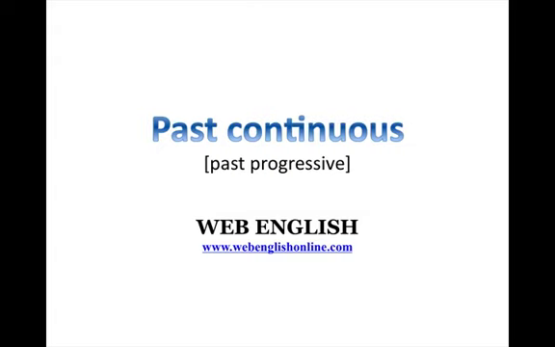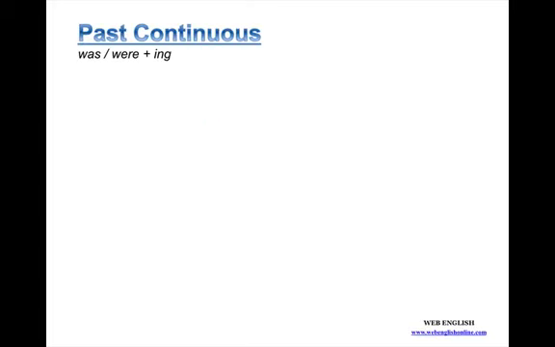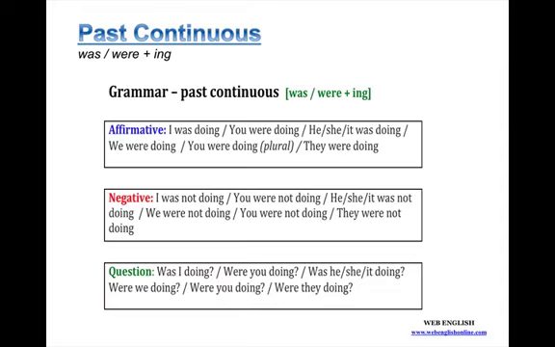Today's class is the past continuous, sometimes called the past progressive. Okay, the past continuous is constructed with the verb to be in the past, was or were, plus the ing form of the main verb. Here we have the three forms: the affirmative, the negative, and the question form.